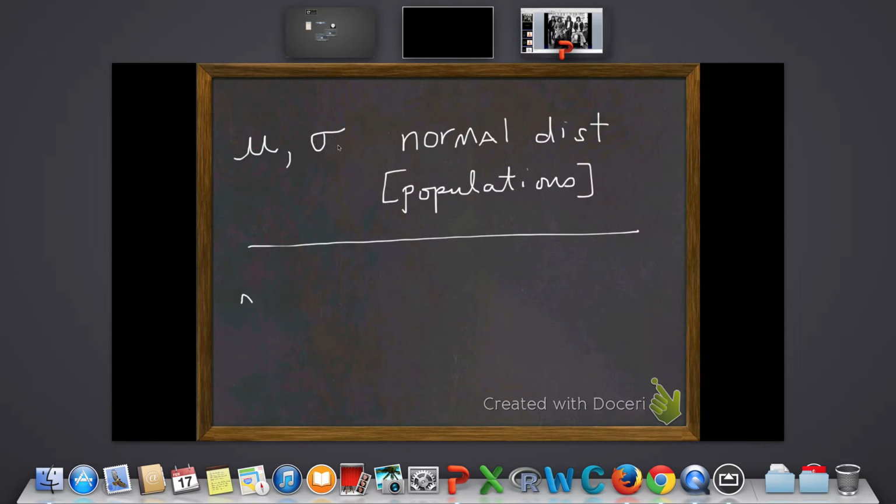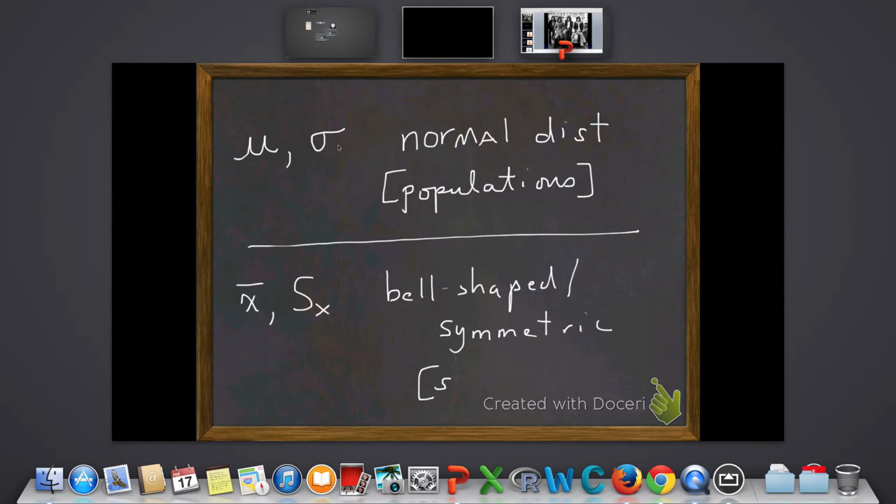While x bar and sx are the appropriate measure of center and spread for the bell-shaped and symmetric distribution.